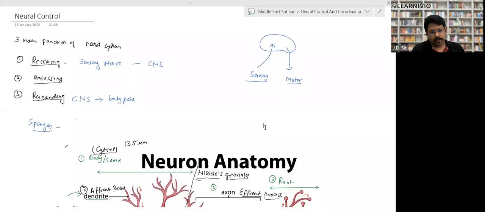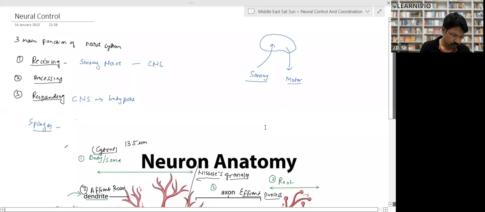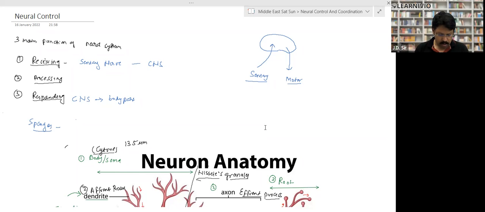So in neural control and coordination, first we have studied what the functions of the neural system are. Take the NCERT along with you and keep checking with the NCERT as well, and keep telling me whether you got it or not, right? I want regular response from your end. So first, what are the functions of the neural system?